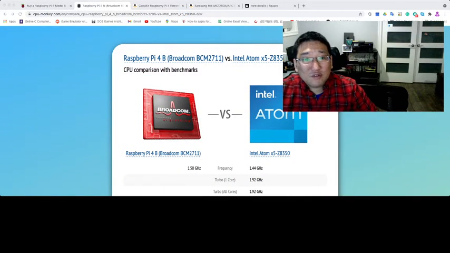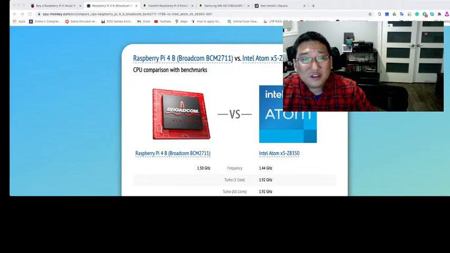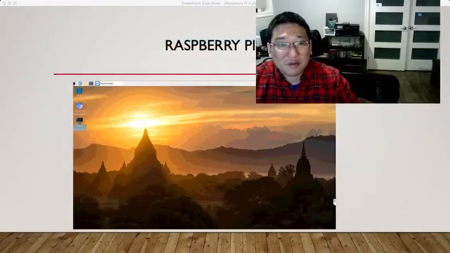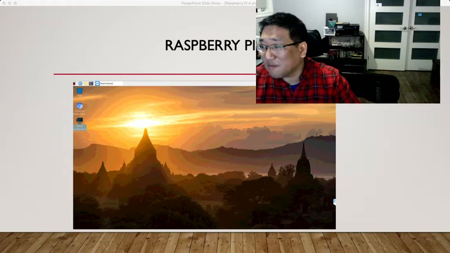Raspberry Pi 4B Broadcom versus Intel Atom x5 is pretty much apples to apples, and also the internal graphics are more powerful than in Intel Atoms. So I still feel like the Raspberry Pi is a pretty big, powerful tool.